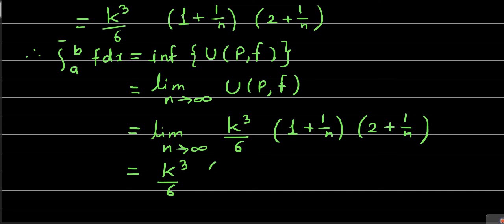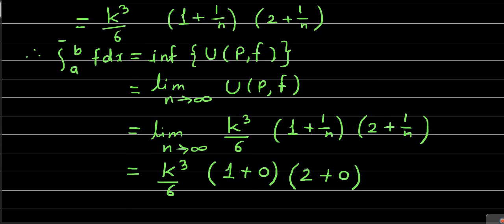And now if we take the limit of 1 plus 1 by n and 2 plus 1 by n as n tends to infinity, what will we get? As 1 is constant, its limit is 1, and the limit of 1 by n as n tends to infinity is 0, which is very well known to us. Similarly, the limit of 2 is 2, and the limit of 1 by n as n tends to infinity is once again 0. So 1 plus 0 is 1, 2 plus 0 is 2, 1 into 2 is 2.